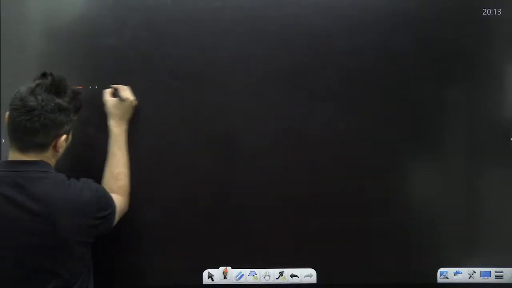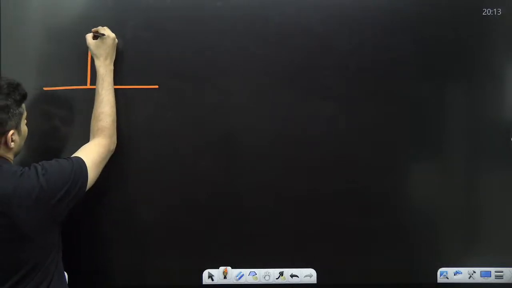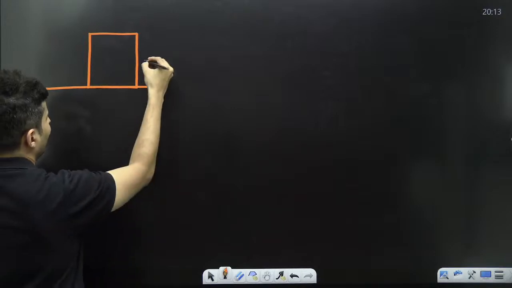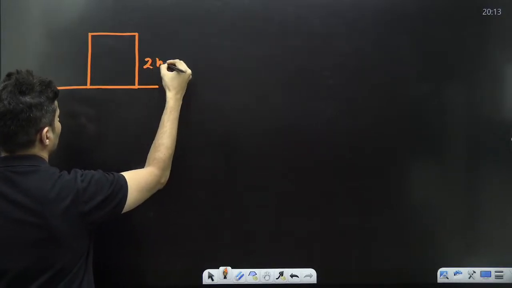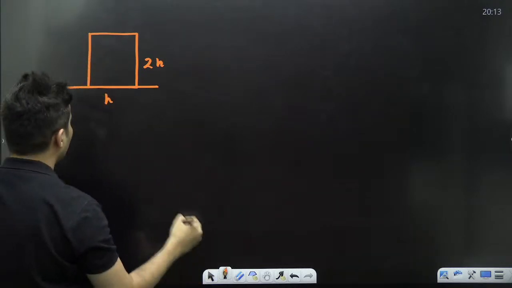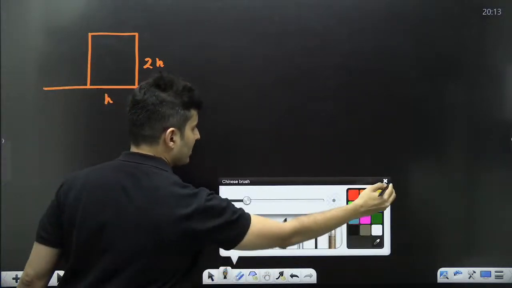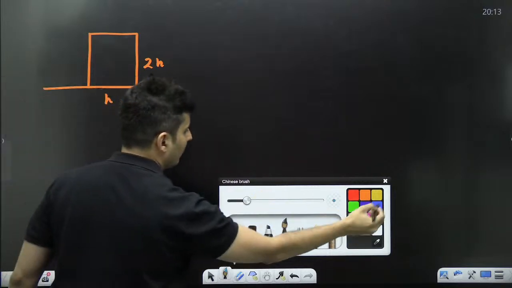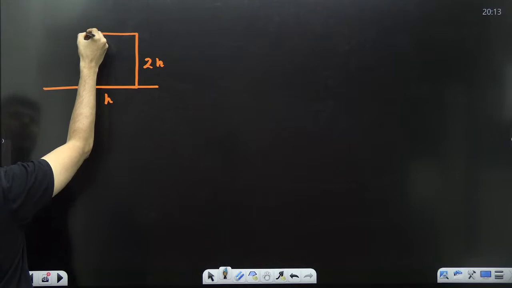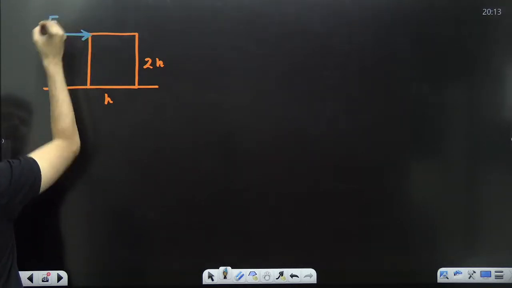Imagine there is a tall object of height 2h, base h, and somebody is applying a force exactly at the midpoint. Or maybe on the top, somebody is applying a force over here.